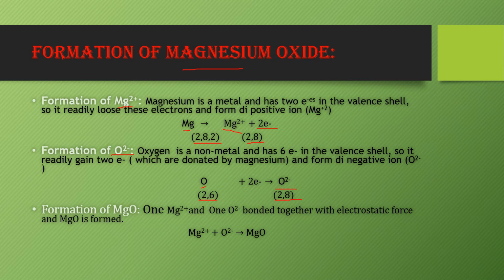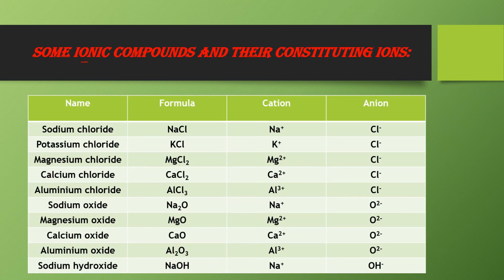Now the third step is formation of magnesium oxide. 1 Mg plus 2 ion formed in the first step reacts with 1 O2 minus ion formed in the second step to form magnesium oxide, that is an ionic compound. Now I am taking some important ionic compounds and the ions present in them.